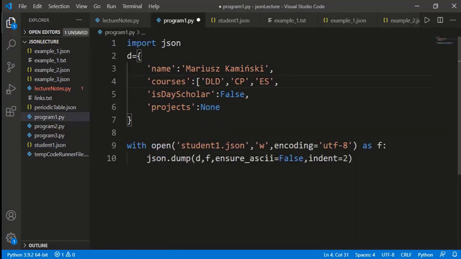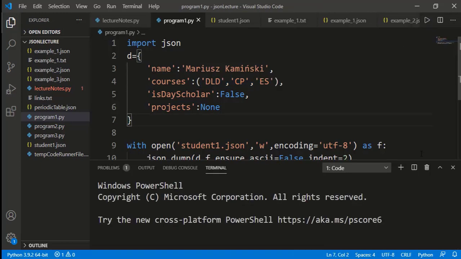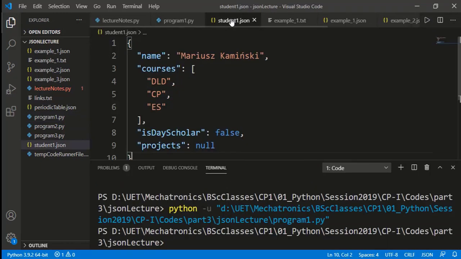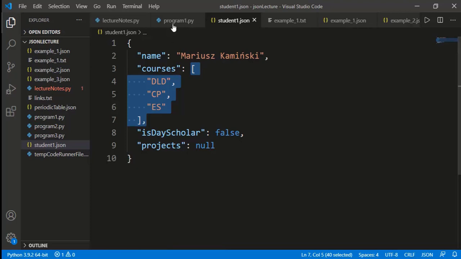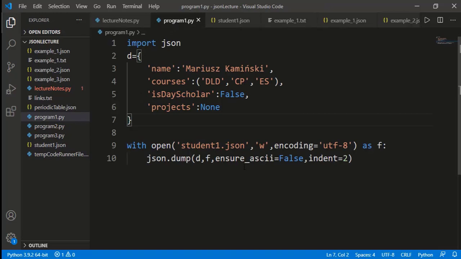Now let's change this list to a tuple and see the effect. There is no error, and that tuple has been converted to an array. So going from Python to JSON, list and tuple both are converted to JSON arrays, which is a good sign since we will not have to worry if our dictionary has some tuple as some value.